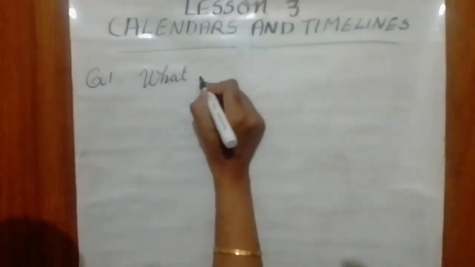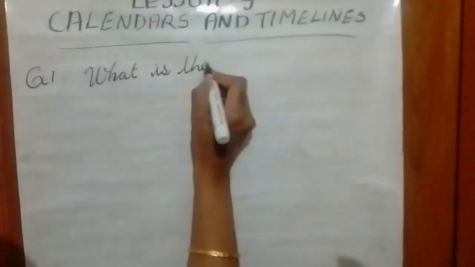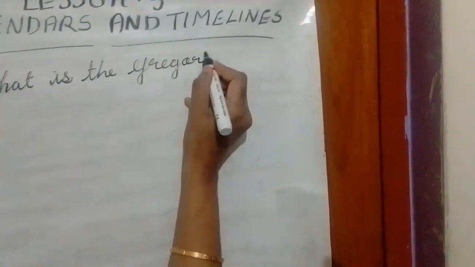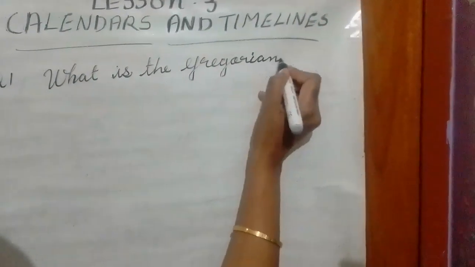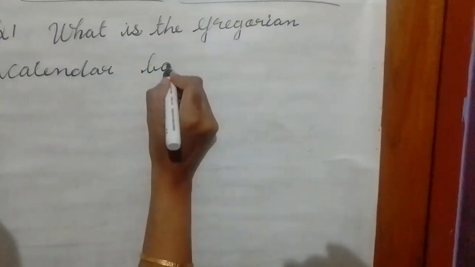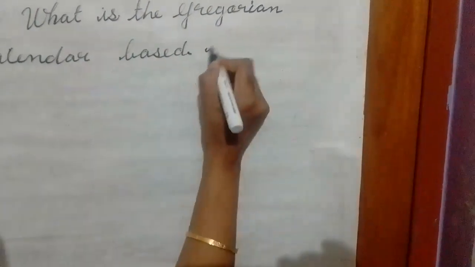The answer: the Gregorian calendar is based on the Earth's movement around the sun.